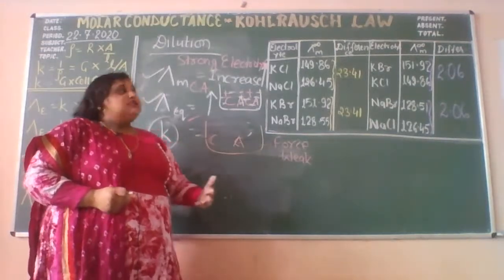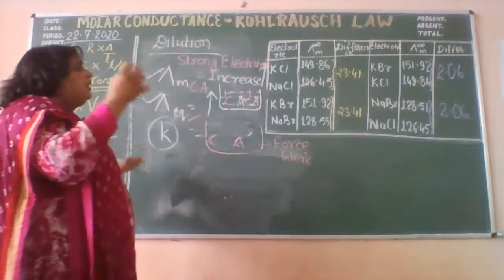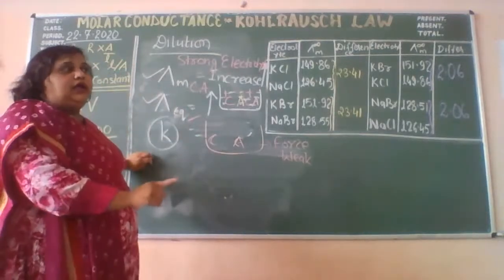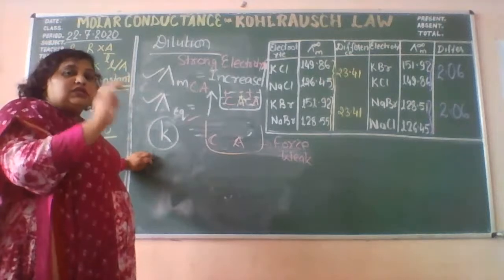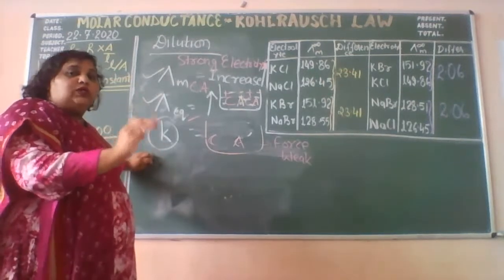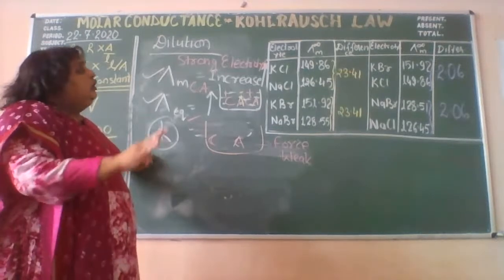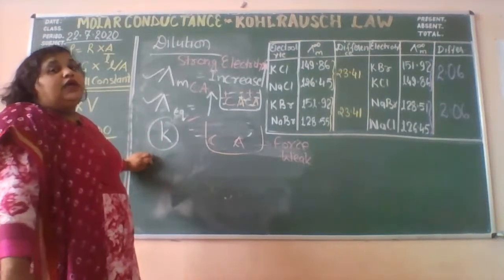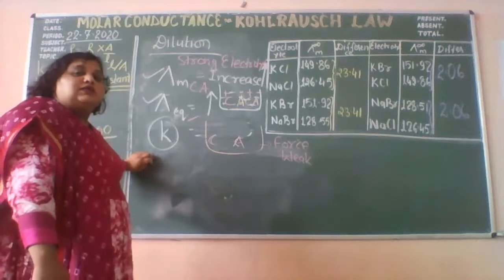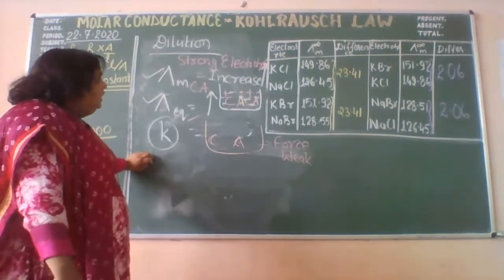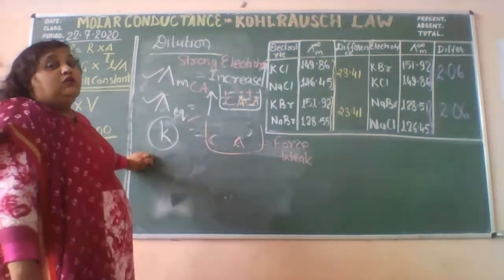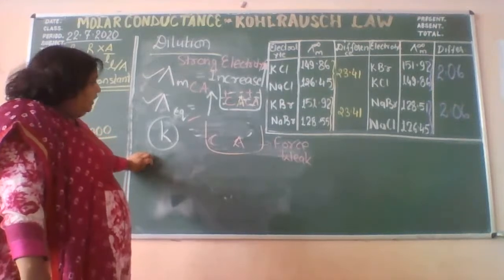This is called conductance at infinite dilution, the concentration at which adding more solvent produces no change in the conductivity.